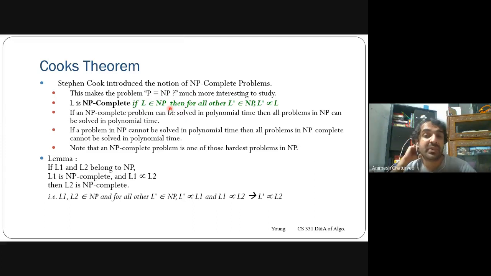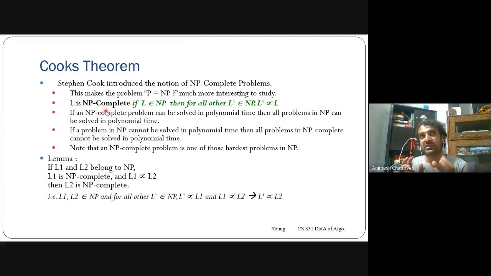And there exists, for all languages L dash belonging to NP, that L dash could be transformable to L. This is what he proved: L belongs to NP because L dash is in NP and L dash could be transformable to L. So you have that L also in NP.